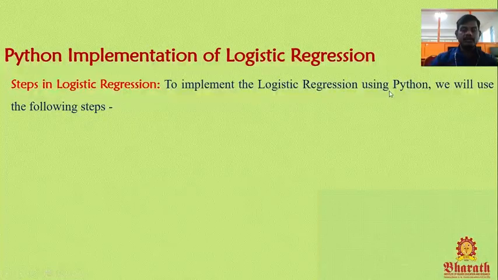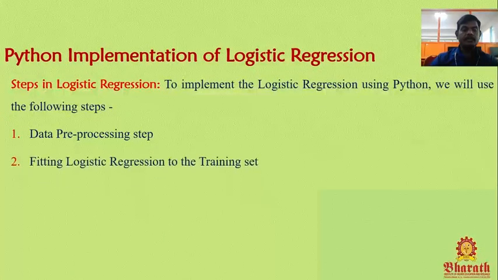Steps in logistic regression. To implement logistic regression using Python, we will use the following steps. First one, the data pre-processing step. That means we need to collect the user information and make a data set. Second one, fitting logistic regression to the training set.